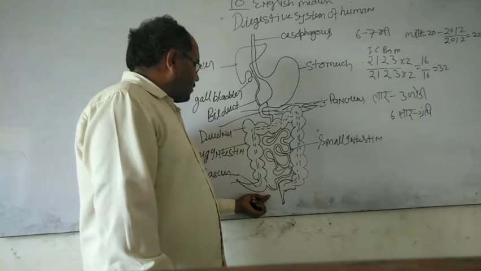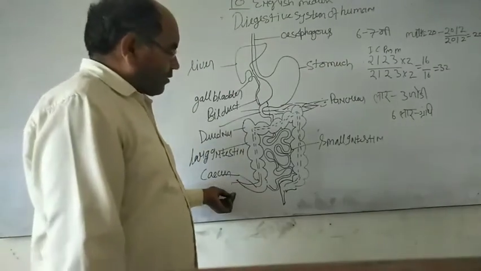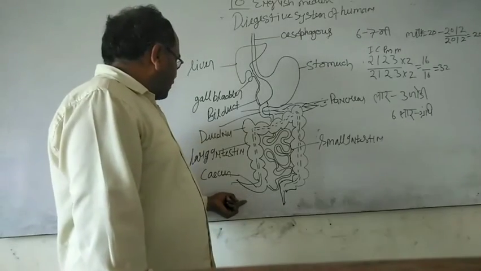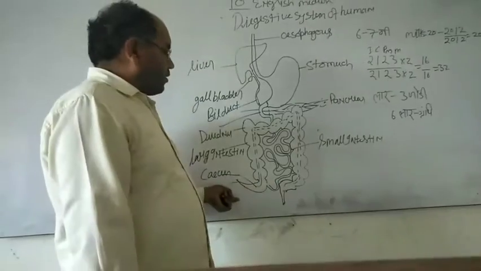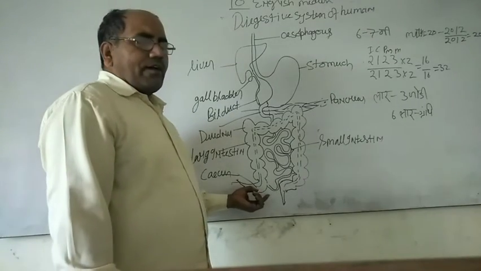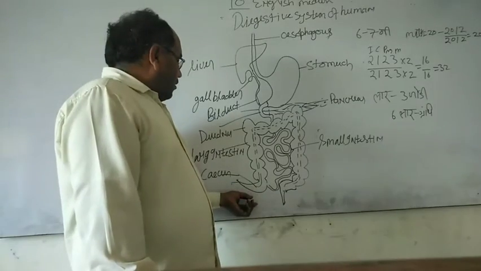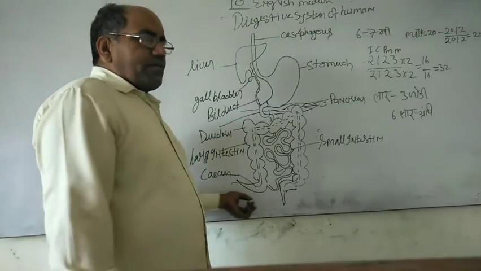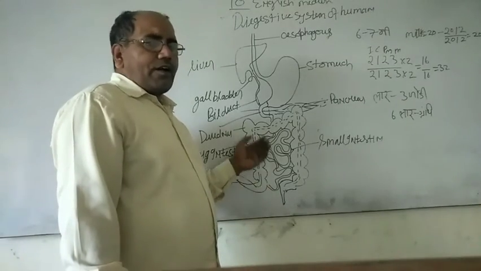Where the small intestine opens into the large intestine, a bag-like structure called the cecum is present. The cecum in human beings is rudimentary, but in animals it is active and helps in the digestion of cellulose with the help of symbiotic bacteria Escherichia coli.